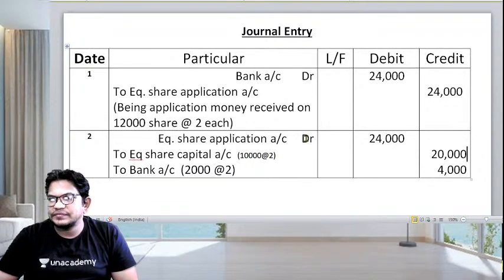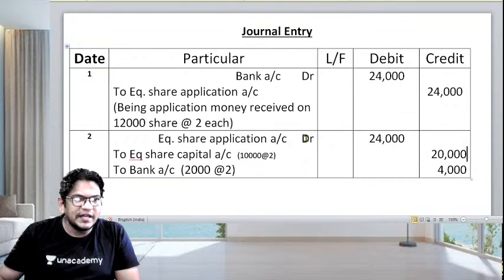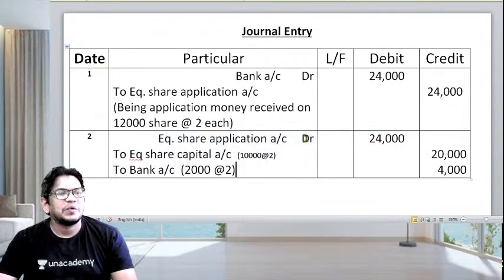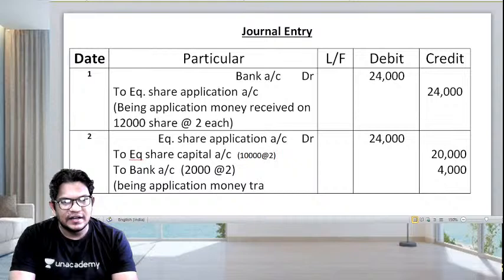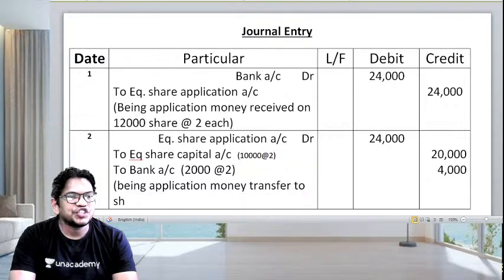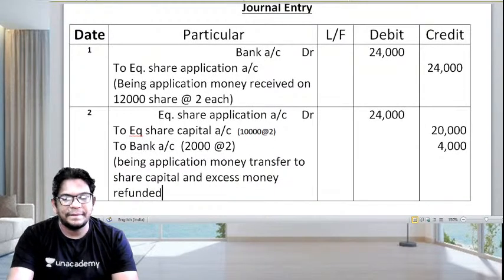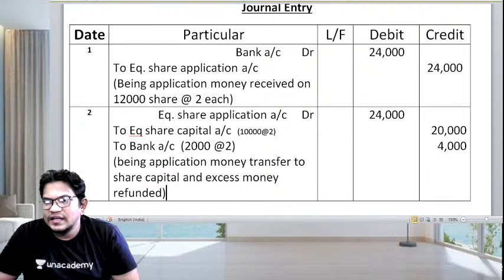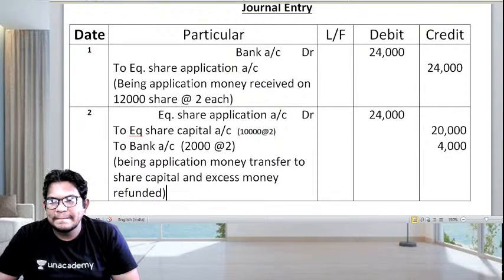Any doubts? I'll write down the narration here: being application money transferred to share capital and excess money is refunded. Tell me if you have any doubt.